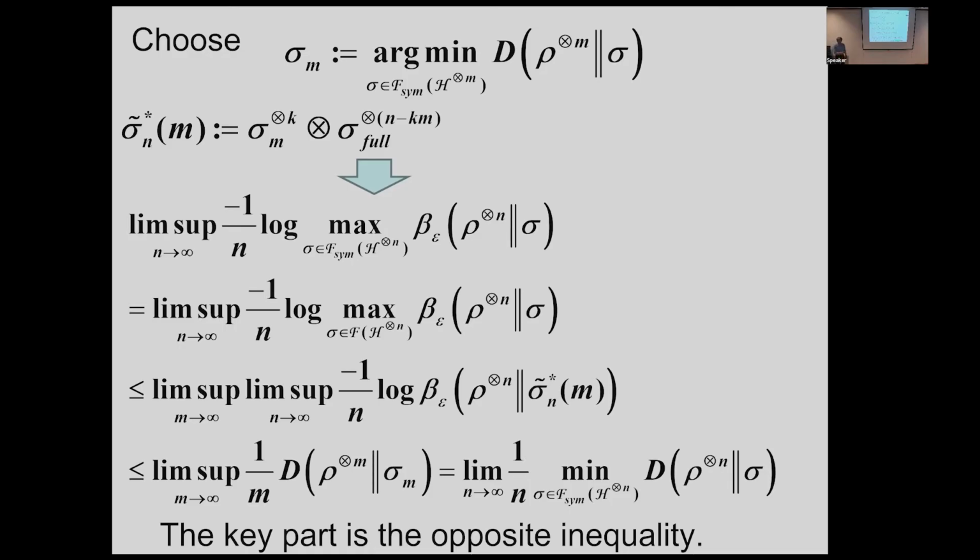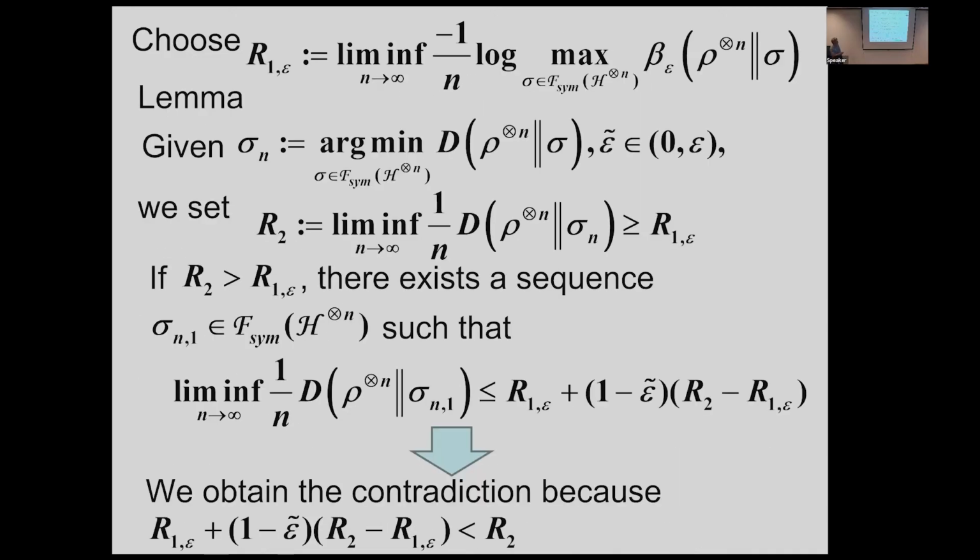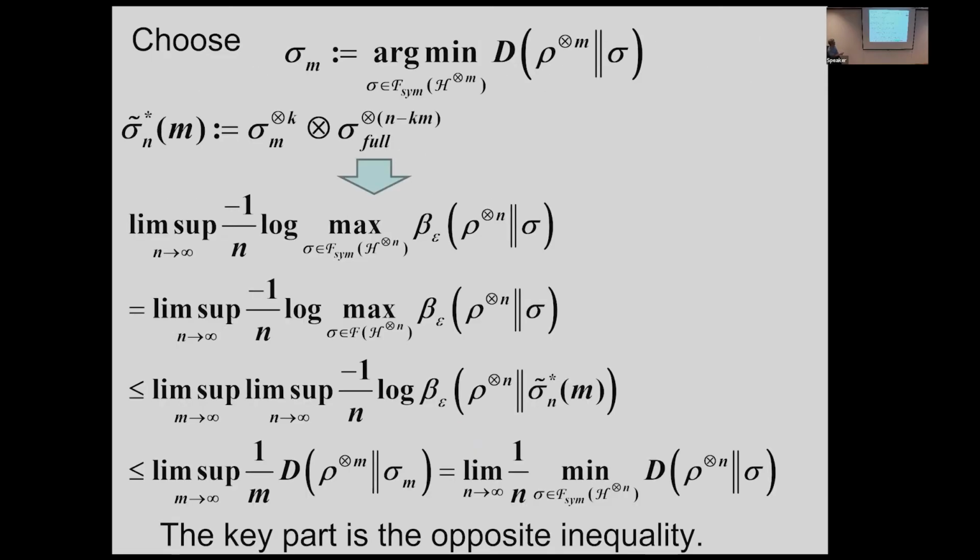This essentially shows that the converse part already holds. Then we need to prove the opposite inequality. This one is not so difficult. We show it by contradiction. Firstly, depending on some epsilon, we consider this quantity, which was previously shown.